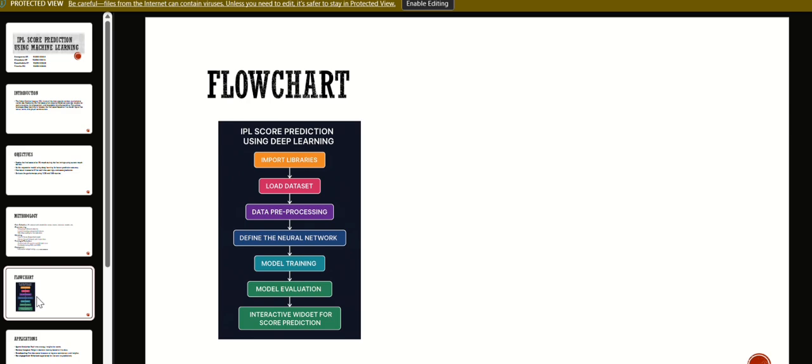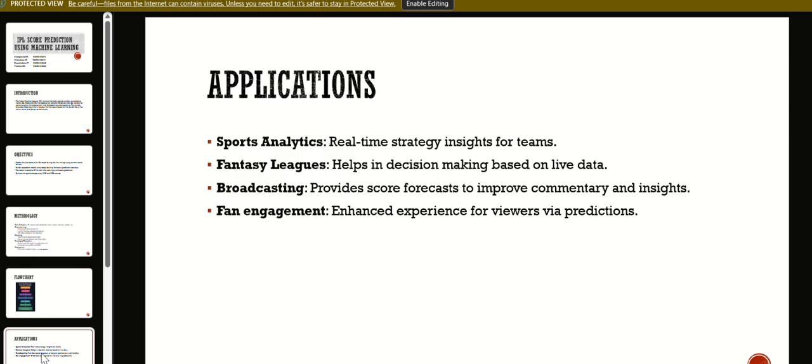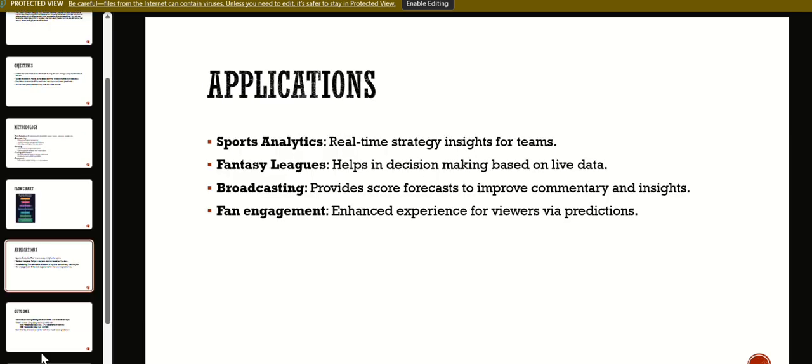In sports analytics, it can help teams adjust the strategies of the match. For fantasy leagues, users can make smarter decisions based on the live predictions. Broadcasters can use the score predictions to provide better commentary and insights. Finally, fan engagement increases when viewers can compare their predictions with the live model outputs.